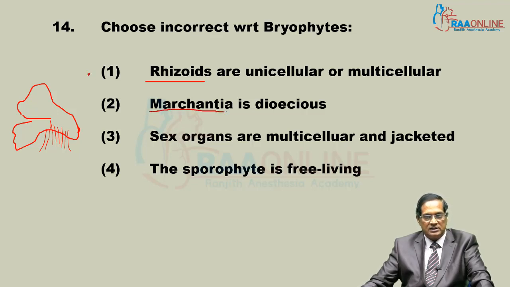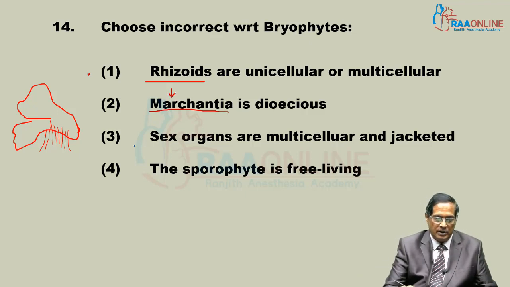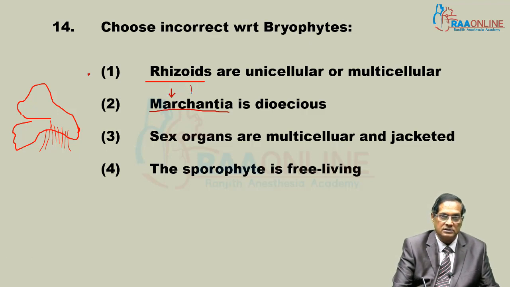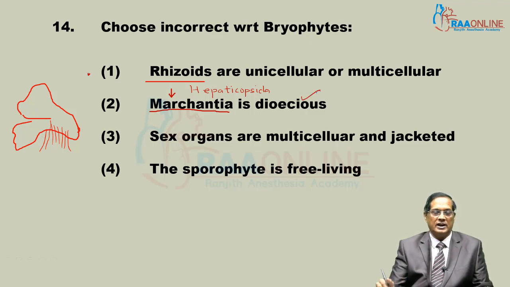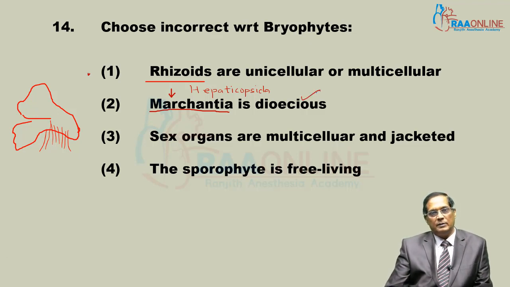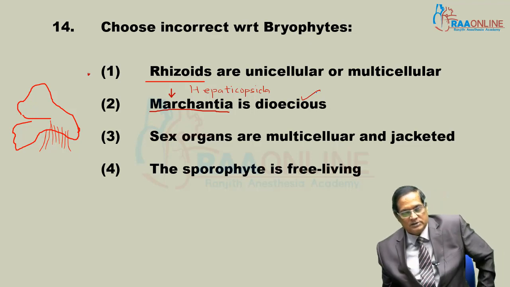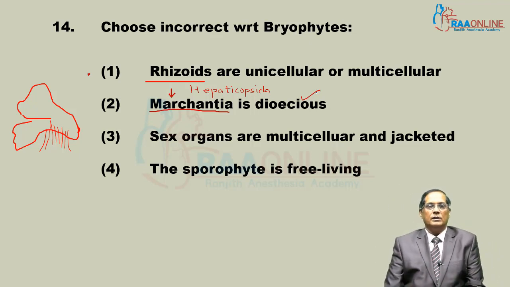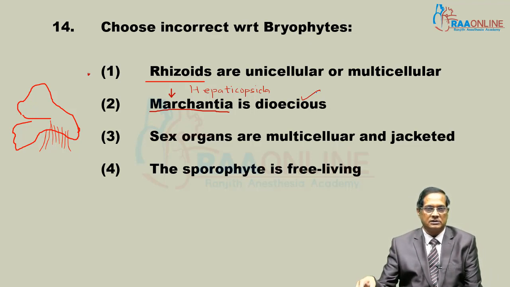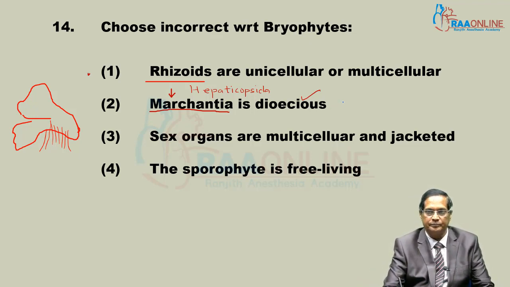Then Marchantia is dioecious. Marchantia is an example of bryophyte. It is a member of class Hepaticopsida, commonly known as liverwort, and they are dioecious. This is right. Why dioecious? That is, male and female reproductive structures are present on two different plant bodies. So that's why it is dioecious.